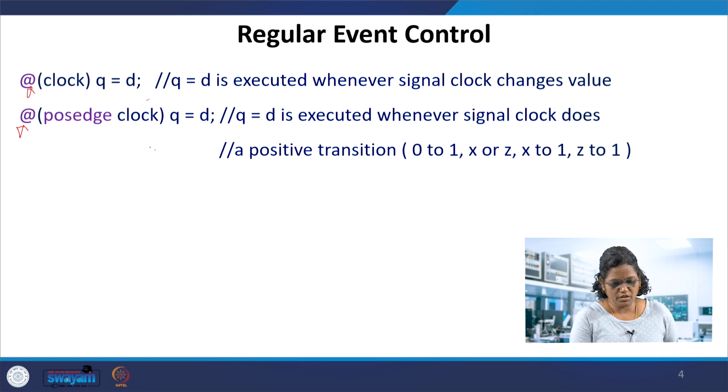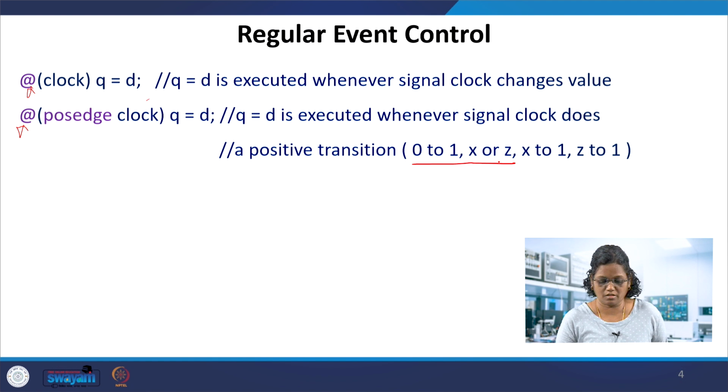When we say posedge of the clock, the thing to be noted is that it is a 0 to 1 transition, or 0 to x transition, that is unknown or do not care, or 0 to z transition, the high impedance state. Transitions x to 1 and z to 1 are also considered to be a posedge of the clock.